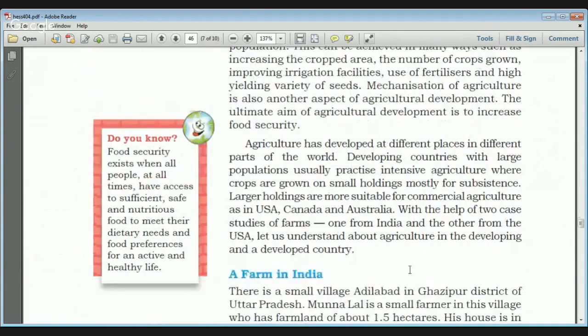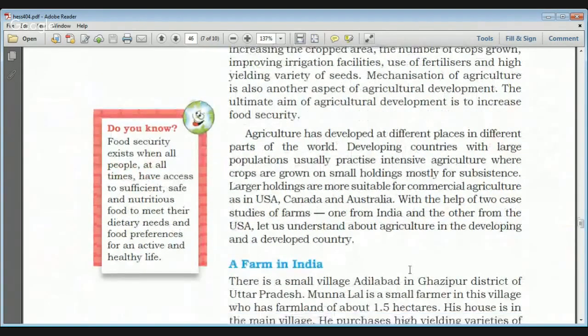Food security is a very broad term. It exists when all people, from rich to poor, at all times have access to sufficient, safe, and nutritious food to meet their dietary needs and food preferences for an active and healthy life.